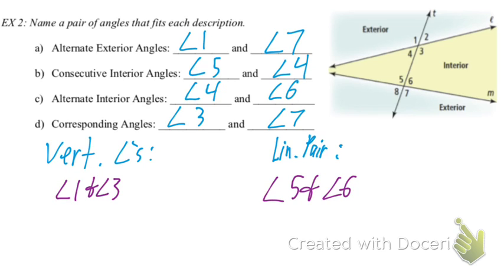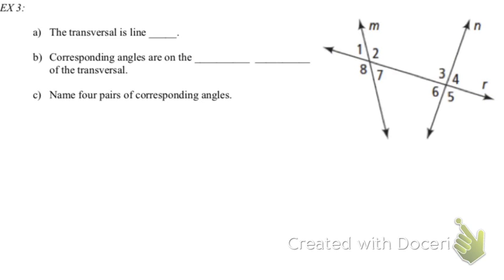Anyway, classic question. I'm used to them. Okay. So let's flip the page over. Example 3. Okay. Transversal here is line what?